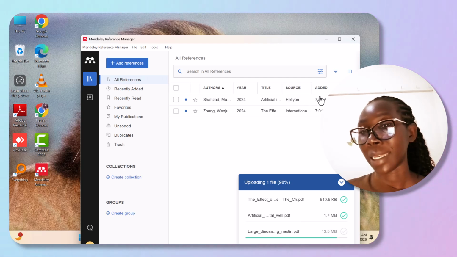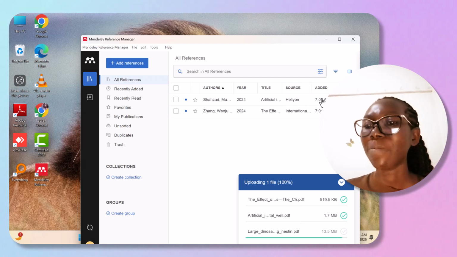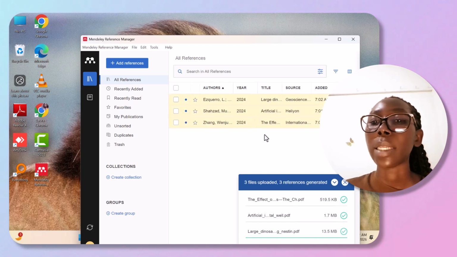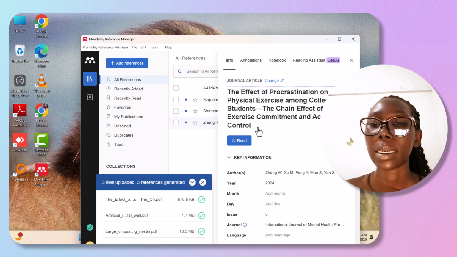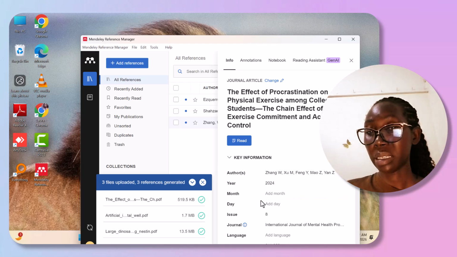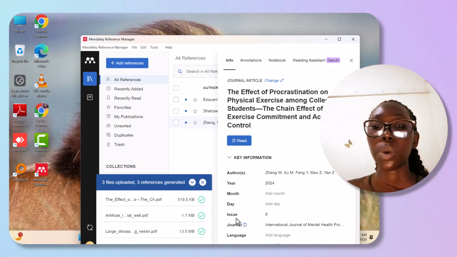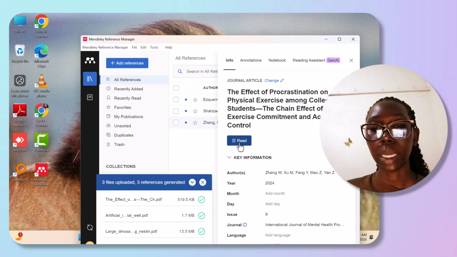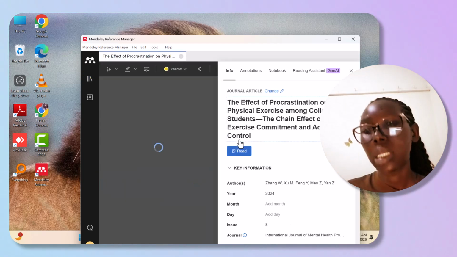And just added it at 701. And then the file itself is here. This is how it looks like. You can see once you click on it, the article comes here with the author, with the language, with the journal, date, month of publishment, and you can read it.